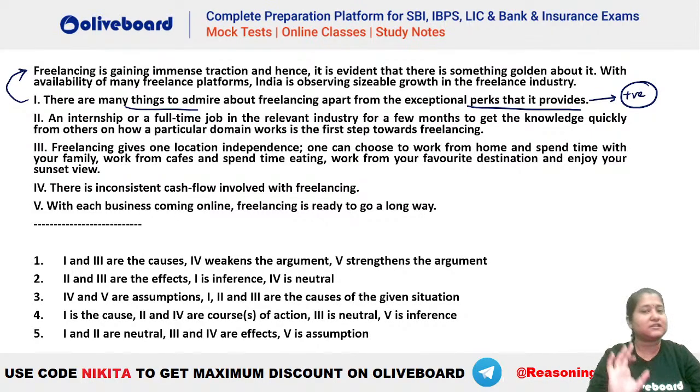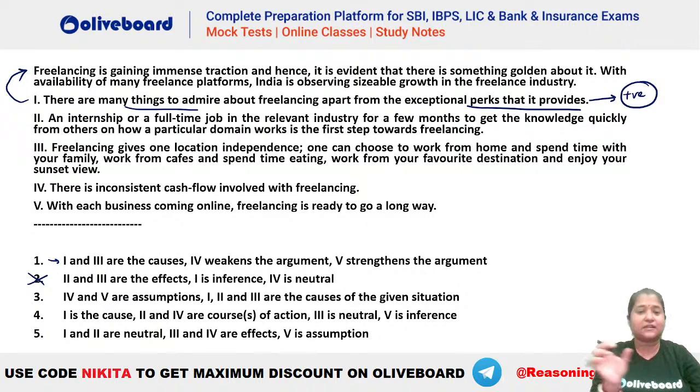Okay, so first one is giving you a reason, so that means first is the cause here. So where are the ones which are giving you first as the cause? You can see here we have first as a cause. This is first is an inference. No, this is not an inference, because nothing has been given here in the passage.